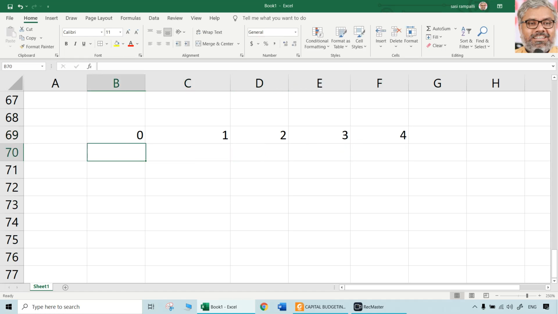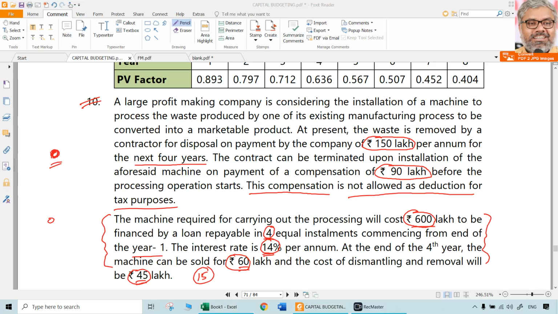Main point here to also notice which of the items are related to tax, which have tax impact, which do not have tax impact. In other words, which are revenue items, which are capital items also should be noted. Capital items directly we can take here itself, whereas revenue items which have tax impact we can calculate separately, wherein we can compute profit after tax and then we can add the depreciation to get net cash flows for each year. Now look at the data one by one.